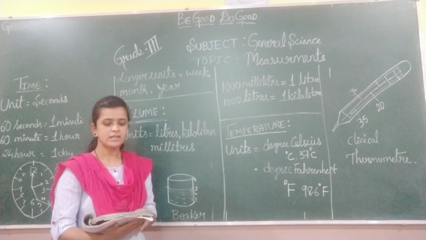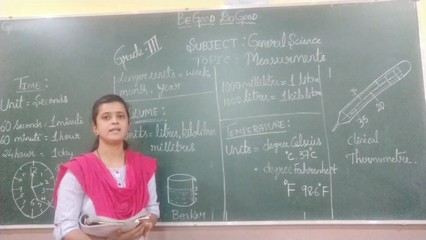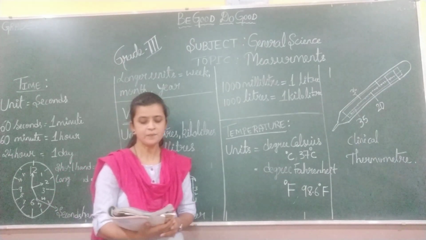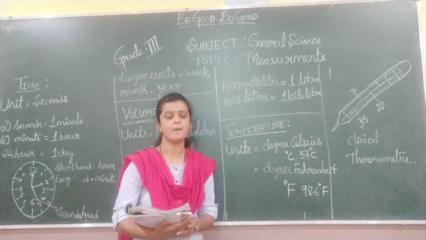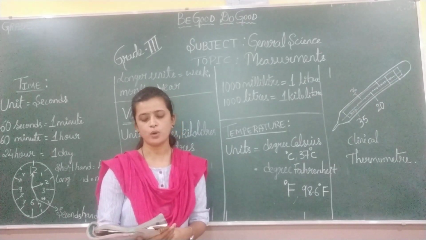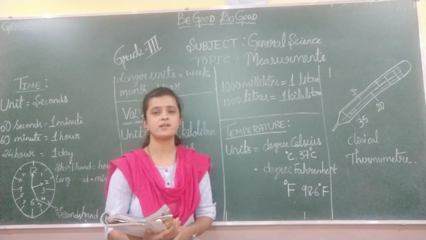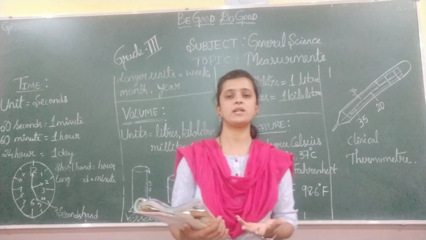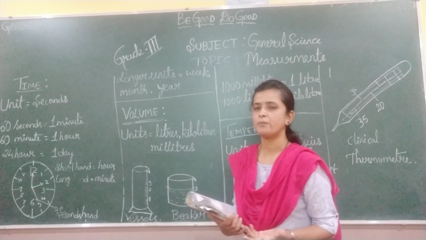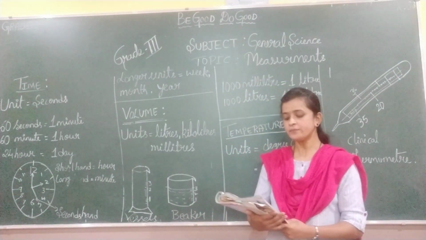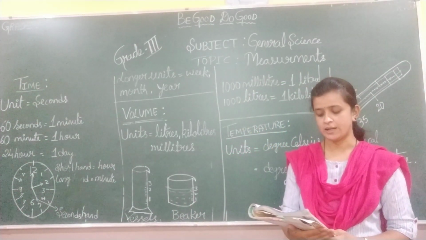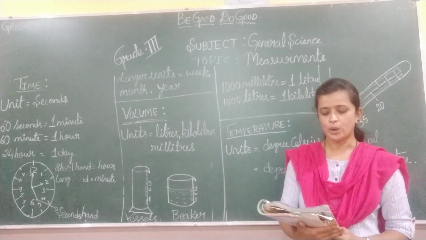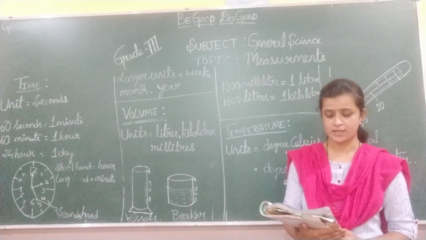Children, temperature is an invisible quantity. Temperature is the measure of how hot or cold an object is. What is meant by temperature? Temperature is the measure of how hot or cold the given object is. A body at a higher temperature is hotter than a body at a lower temperature.